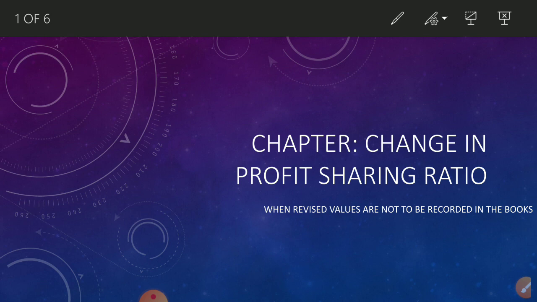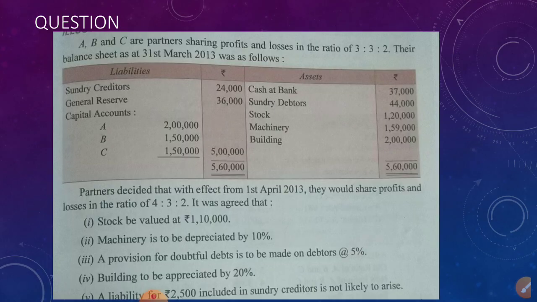Okay, so now how to do it when revised values are not to be recorded in the books. Here one question we will discuss so that you will understand. A, B, C, three partners are there, and their balance sheet is given below. Items are sundry creditors, general reserve 36,000, capital accounts also given.